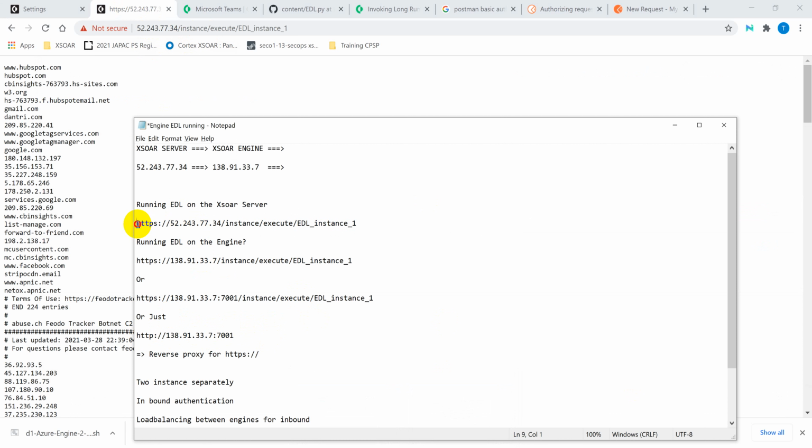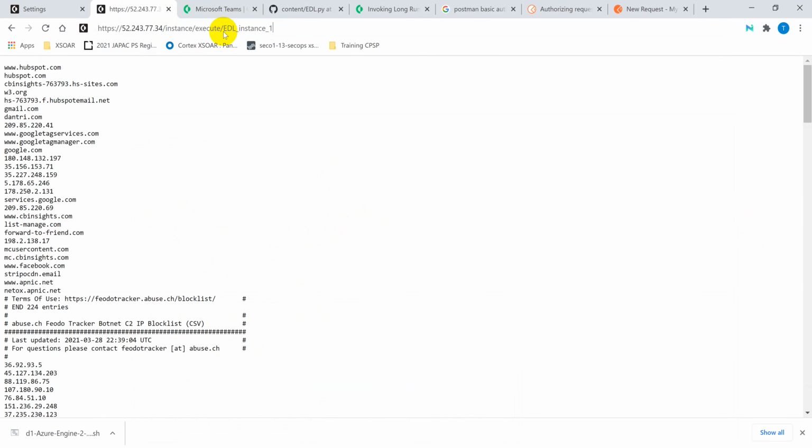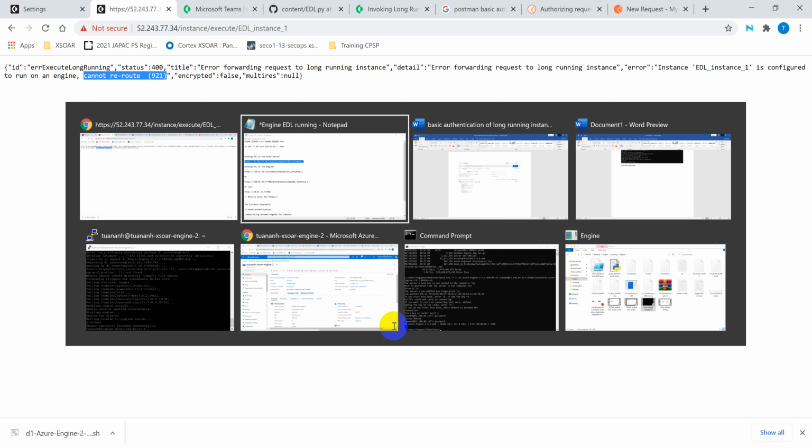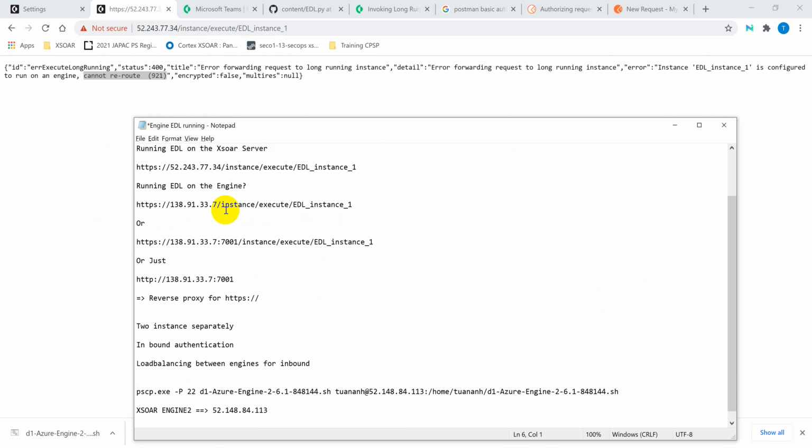So let's test it out. In this case, if we go back to the server, it's going to say that because you already run it on the engine, the link to the server cannot reroute it. So we have to use the IP address of the engine itself, which is